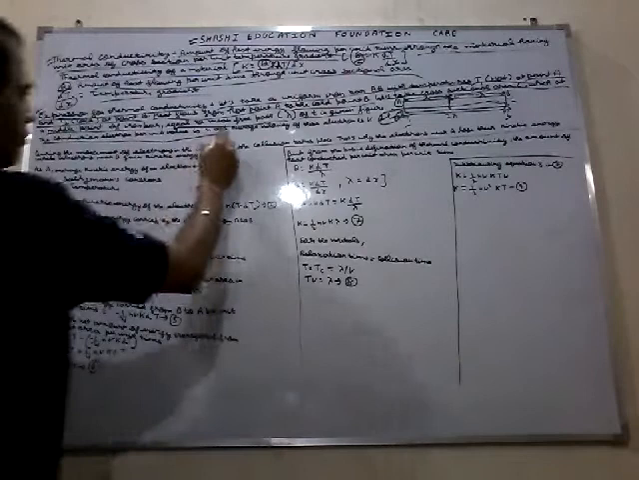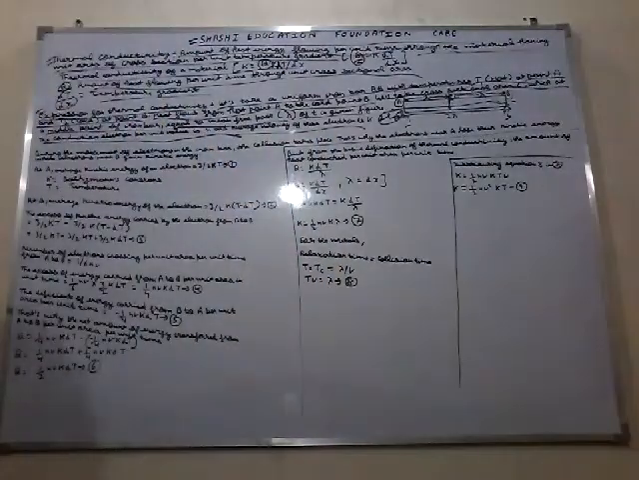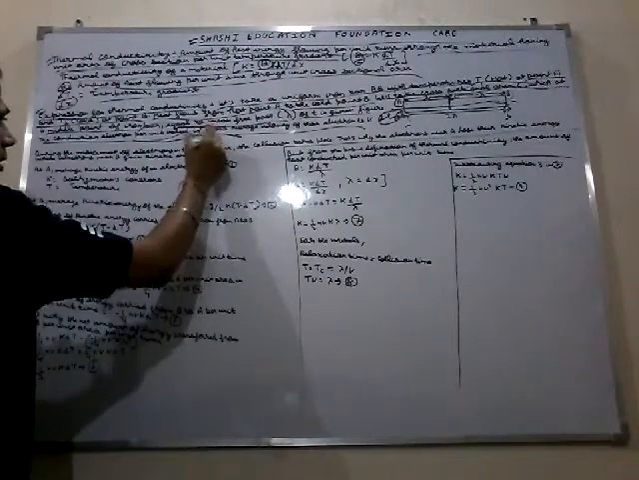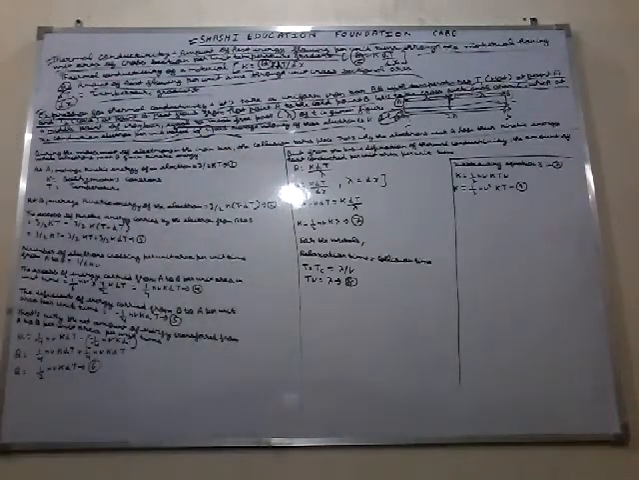Now, the number of conduction electrons per unit volume is n, and the average velocity of these electrons is v. Remember this.